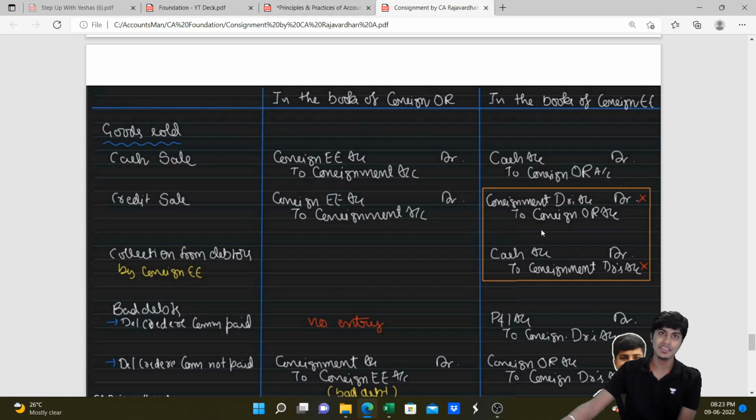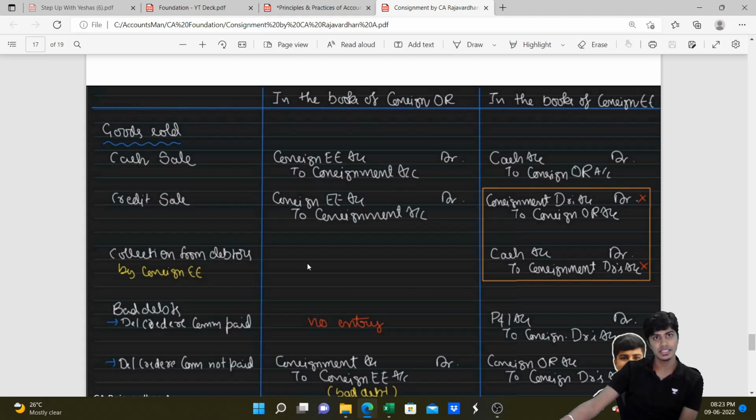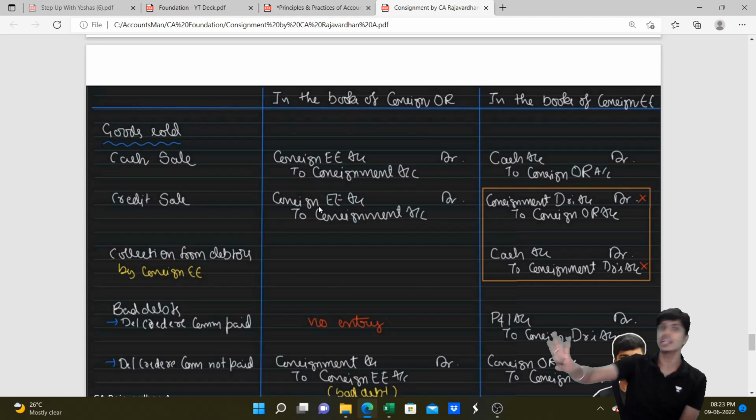However, consignee will first write consignment debtors to consignor, because consignment debtors they should collect money and he should pay this money to consignor. When he collects the money, he will write cash account debit to consignment debtors. And when the cash is collected by consignee from the consignment debtors, I will not write any entry as a consignor. Why? I wrote the entry when the sale was made only. I won't write the entry when the money is received from consignee by consignor.